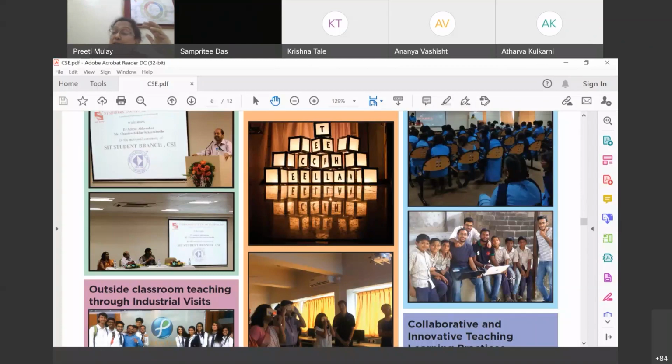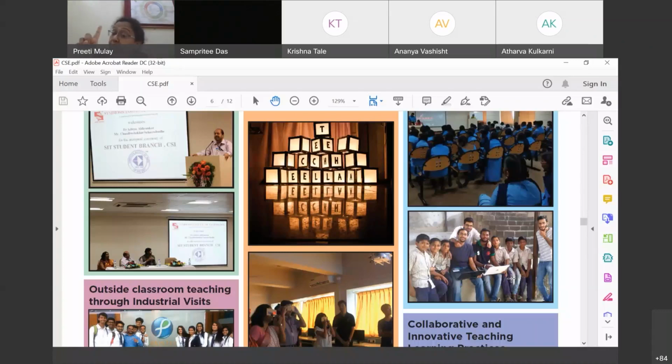I'll also tell you that not only CS students but students from other departments recently installed solar panels. Once they got the electricity, one fan and one tube light were running successfully on solar energy, and they were very, very happy because they had never enjoyed a running fan in their school.